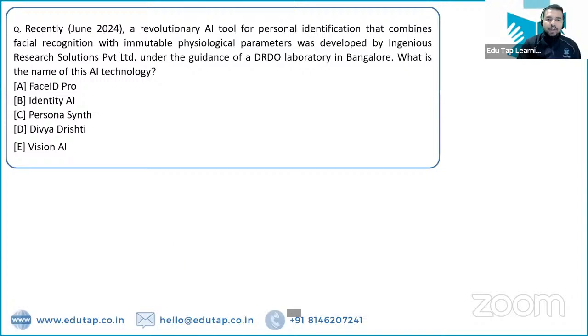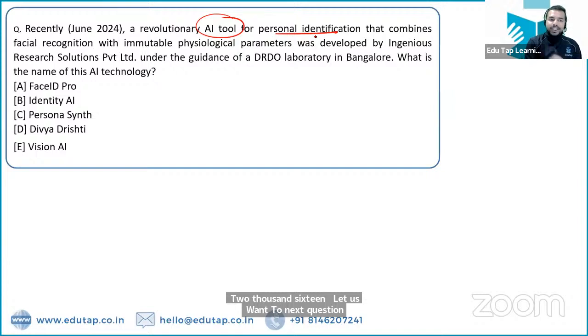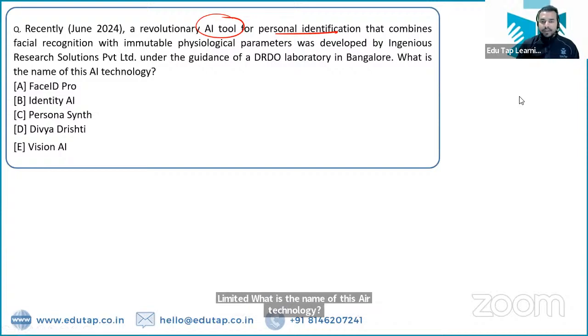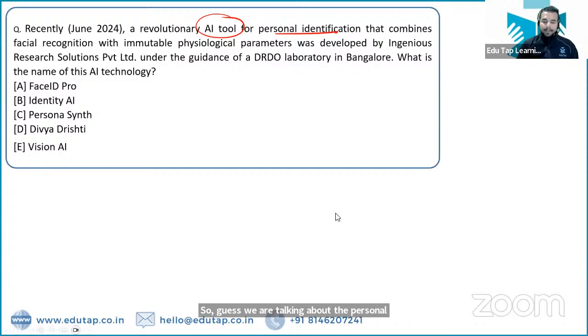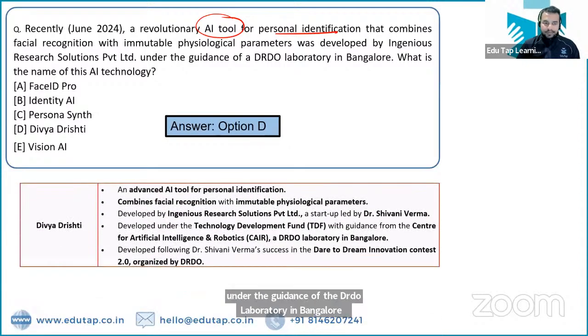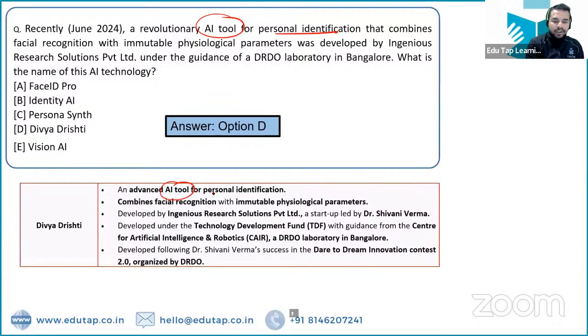So the next question is about a revolutionary AI tool for personal identification which combines facial recognition with immutable physiological parameters. It was developed by Ingenious Research Solution Private Limited. What is the name of this AI technology? So guys, we are talking about personal identification. तो ये ऐसी दिव्य दृष्टि किसकी है? So this is the name of the platform, Divya Drishti, which has been developed under the guidance of the DRDO laboratory in Bangalore. The name of the technology is Divya Drishti, right? So it is an advanced AI tool for personal identification.